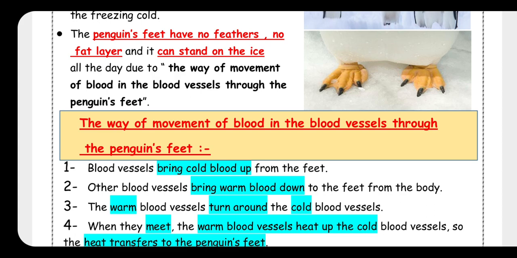So when they meet together, the warm blood vessel turns around the cold blood vessel. So it will give it the heat. So the cold blood vessel becomes warm. So by this way, the penguin can live in Antarctica or in the polar climate in the freezing cold all the day without dying. Okay, jr4?